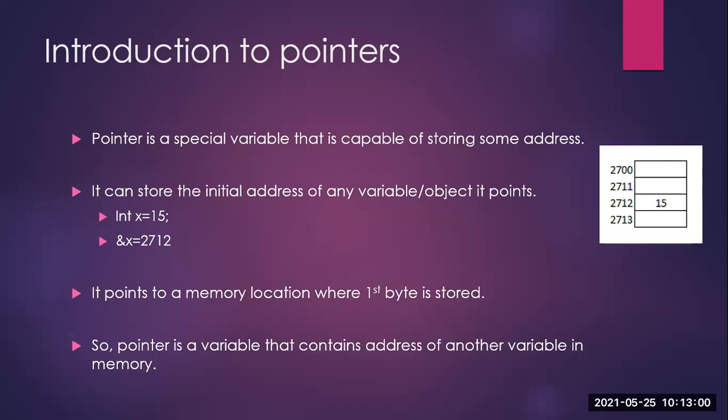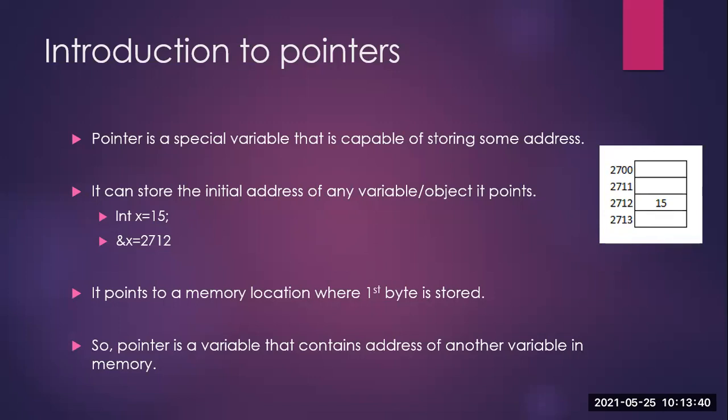Next point, it can store the initial address of any variable or object it points to. We will understand this with an example. Let us try to understand the first part here. When I asked you to tell me the address of x, you know int may take 2 bytes or 4 bytes. Practically executing the programs on my system, we have seen it takes 4 bytes. But whenever we say ampersand of x, when we executed those programs, you saw that only the first value of that address is mentioned.